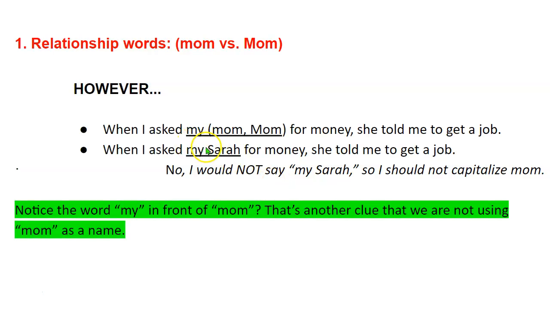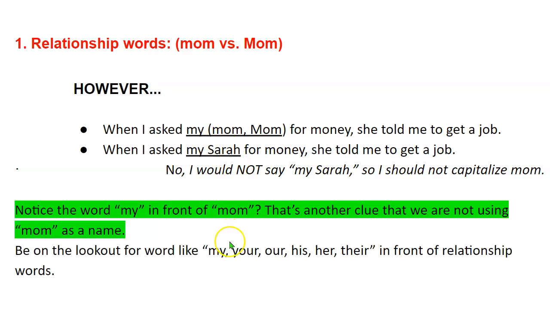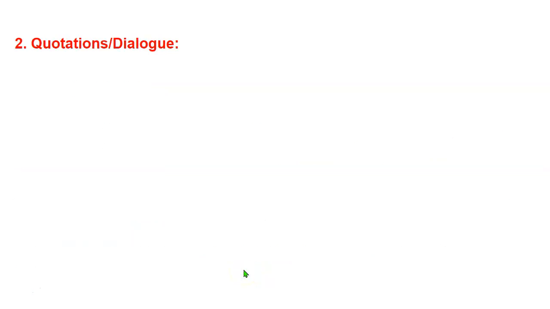The other very easy trick to remember, look at that word my in front of mom right here. That's another clue that we're not using mom as a name. We're using it as a connection. This is my connection to this person, just in case people didn't know. So be on the lookout for words like my, your, our, his, her, their. If it's in front of that relationship word, like right here, then we're not going to actually capitalize the relationship word, mom, dad, grandma, grandpa. So let's take a break, answer a couple of questions before we move on to quotations and dialogue.